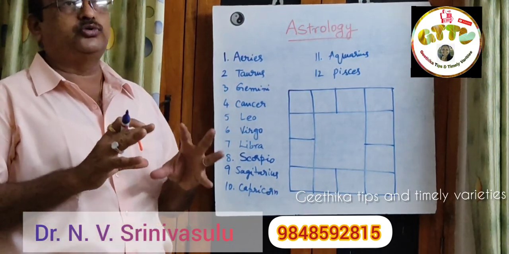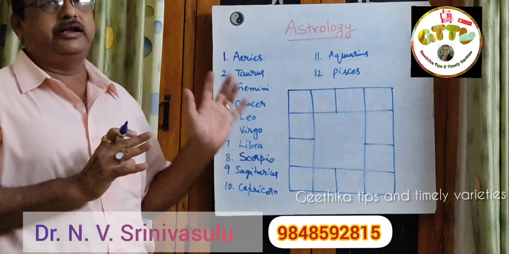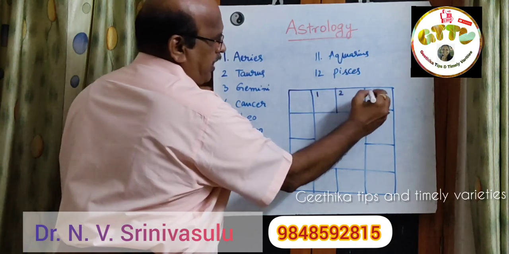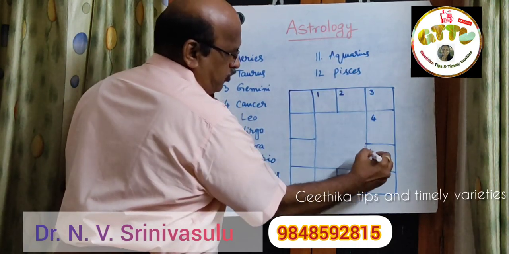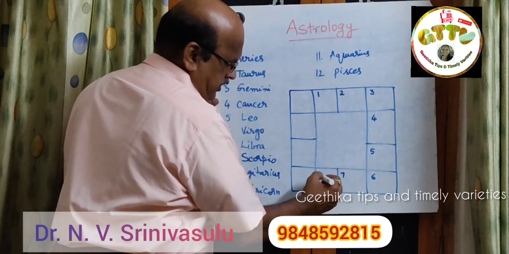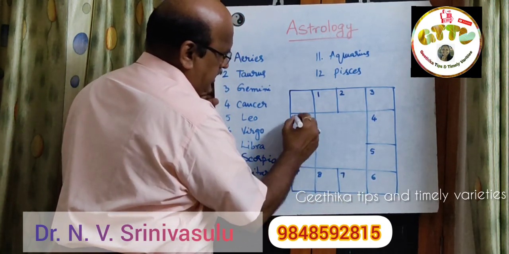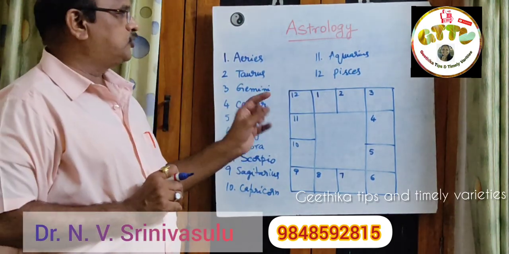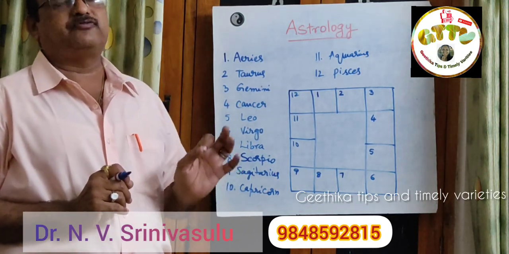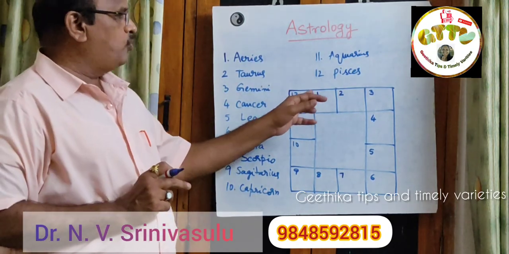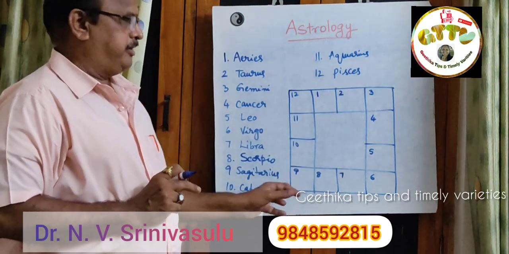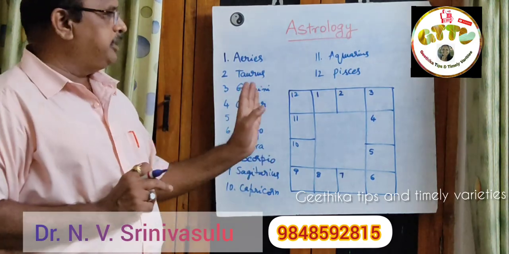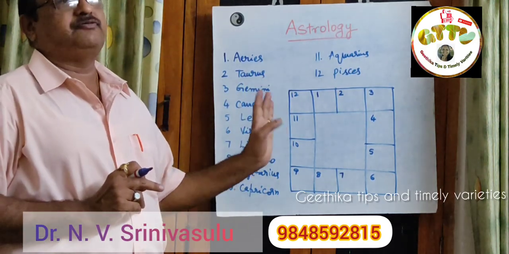Instead of writing the names, I'll write the numbers 1, 2, 3, up to 12. These are standard, and the positions of the zodiac signs are fixed in the South Indian style, and they move in the clockwise direction. So 1 to 12 are arranged in a clockwise direction. These signs and places are fixed.